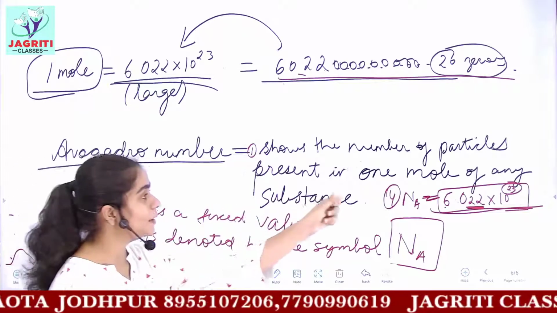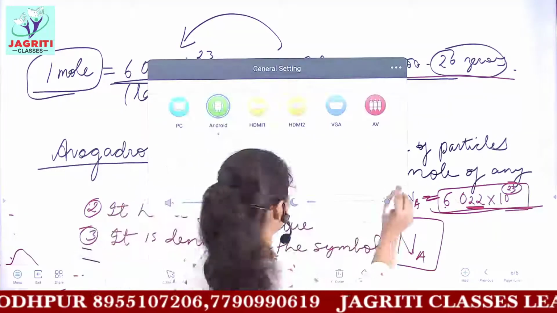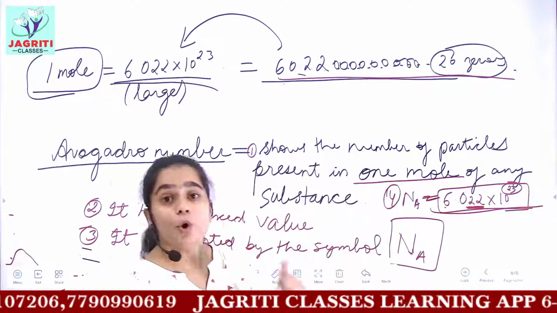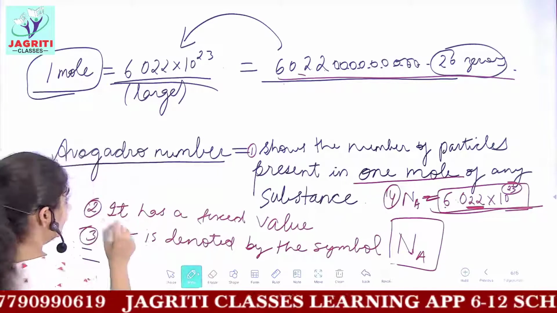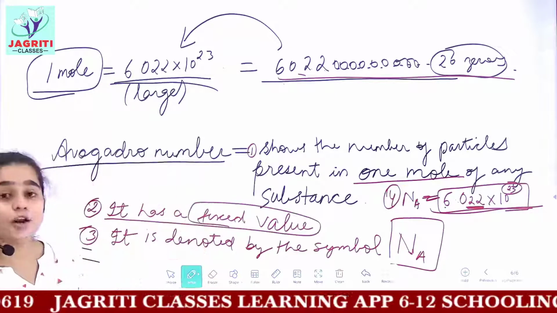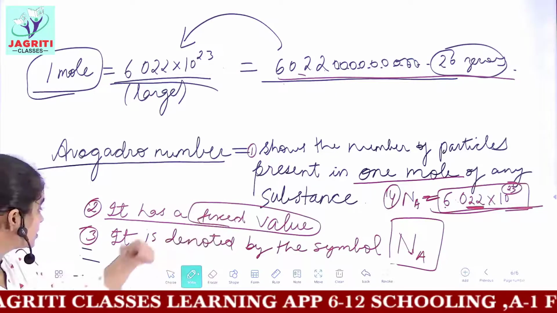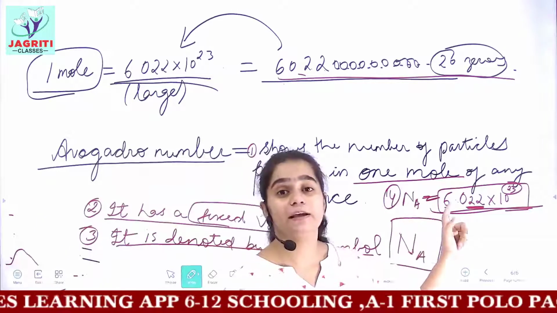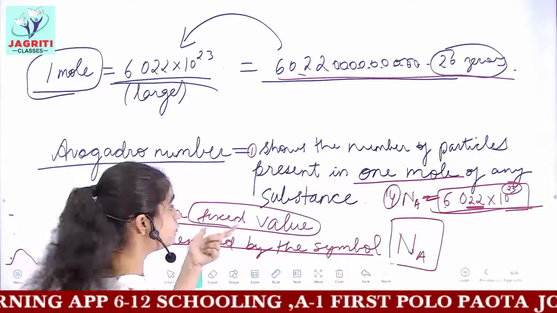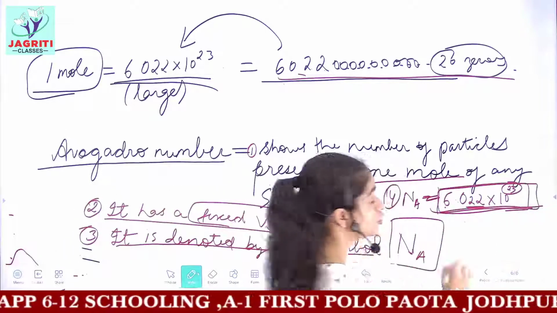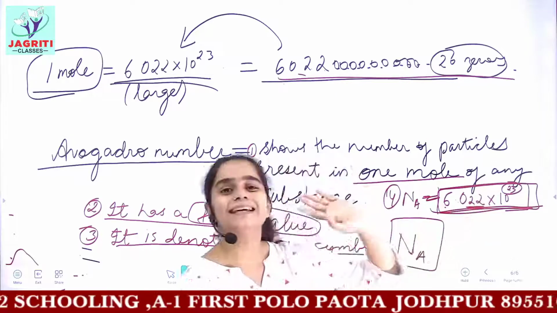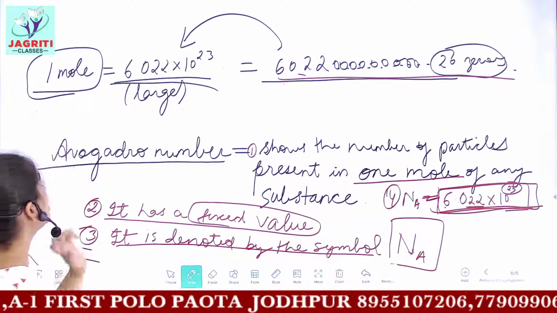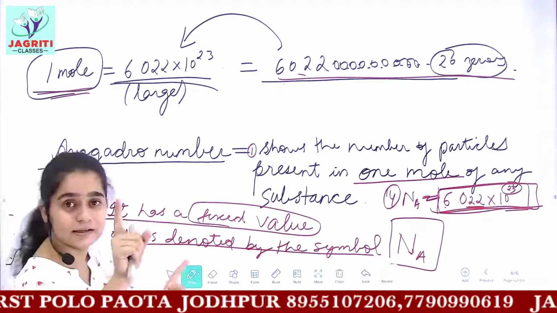Avogadro number is the number of particles which are present in 1 mole of any substance. Then it has a fixed value. Always the value of Avogadro number is fixed. It is denoted by the symbol Na, and the last point, the value of Na, which is a fixed value, is 6.022 into 10 raised to the power 23. So this was all about Avogadro number, and this was the introduction of moles in terms of particles.